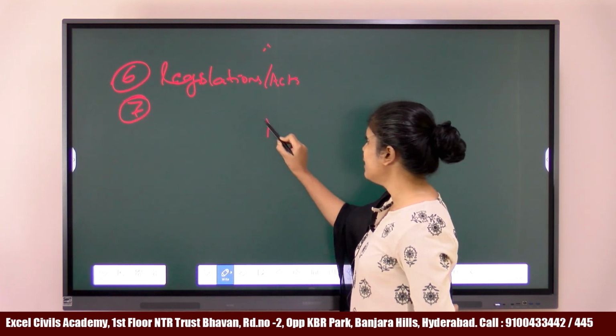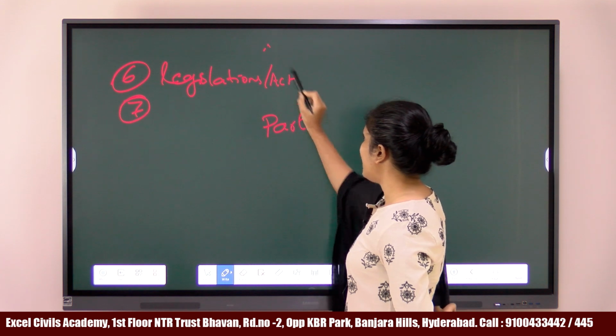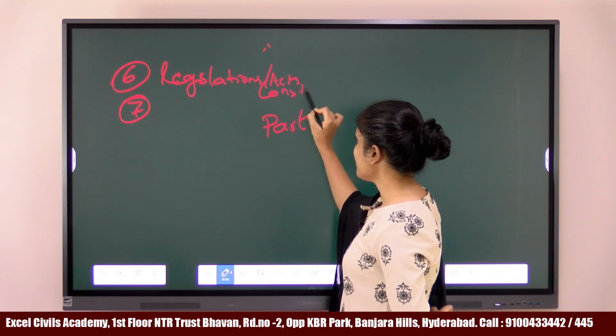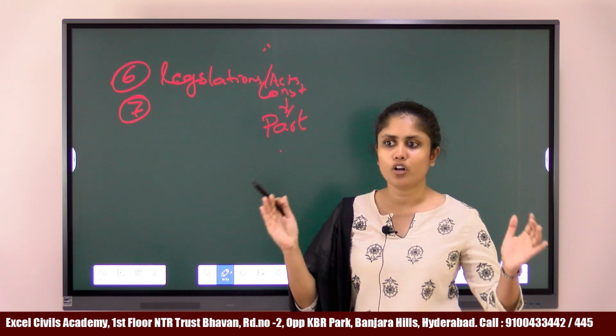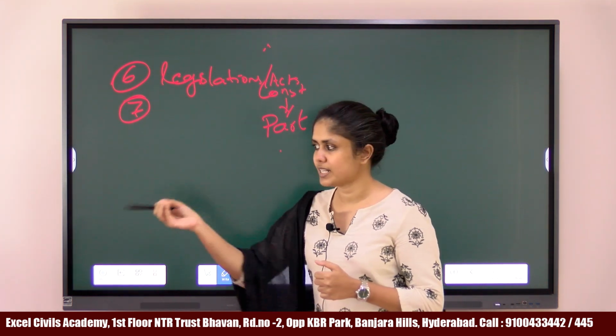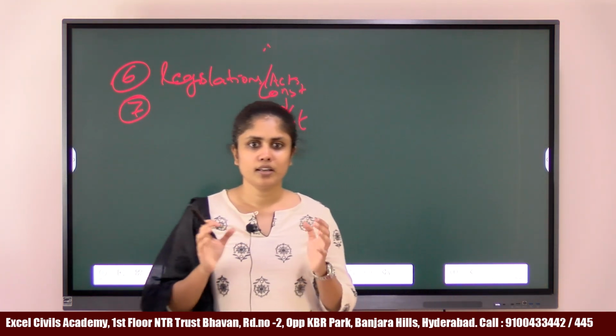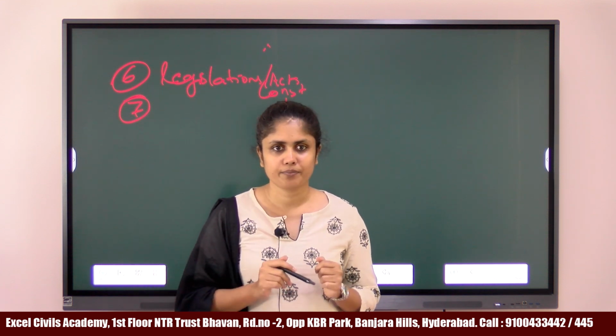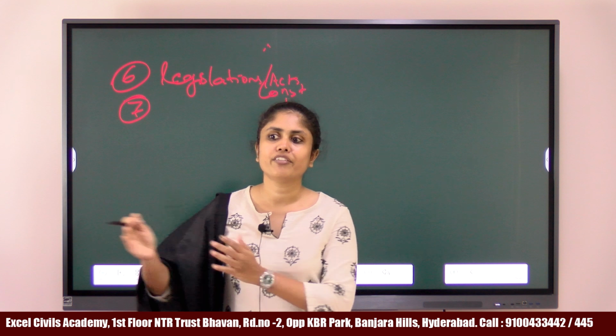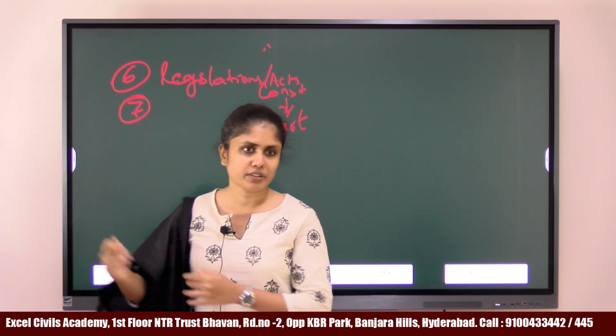For example, you have Constitution, within Constitution you have various parts. The entire Constitution is divided into various parts. For example, if you pick up any book, the entire book does not constitute only one chapter, right? Within the book you will have various chapters, chapter 1, chapter 2, chapter 3.